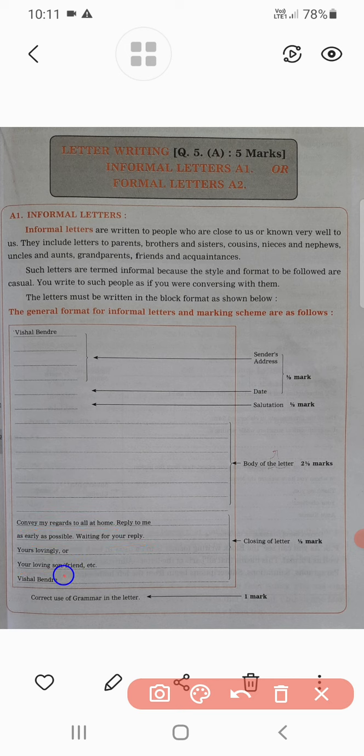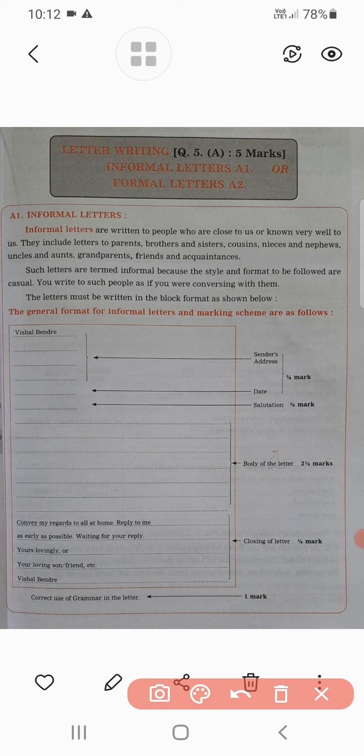Don't forget to mention the sender's name of who is writing. Here this is Vishal Bendre, and here also you will find the same name, so both names should be the same. This is known as the closing of the letter. It is also for half mark. If we calculate all this, it is a total of 4 marks.